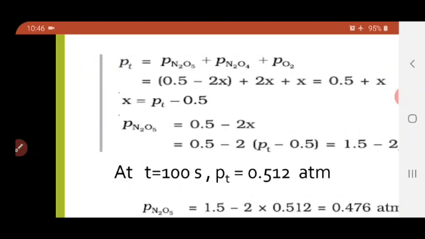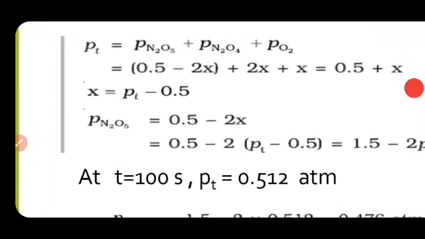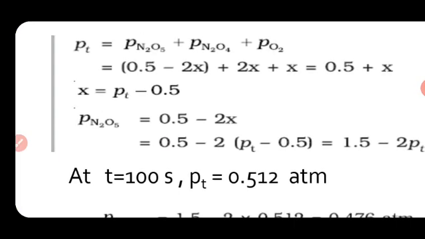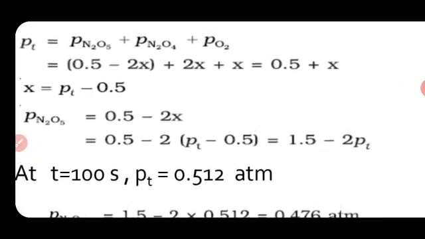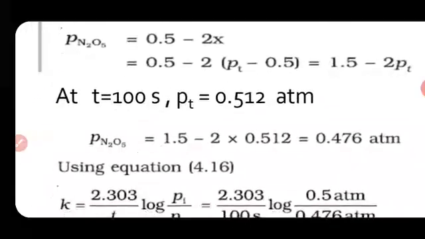So P of N2O5 is equal to 0.5 minus 2x, and by substituting the value of x, 0.5 minus 2 into (Pt minus 0.5), we will get 1.5 minus 2Pt. If you solve this bracket you will come to know this solution.